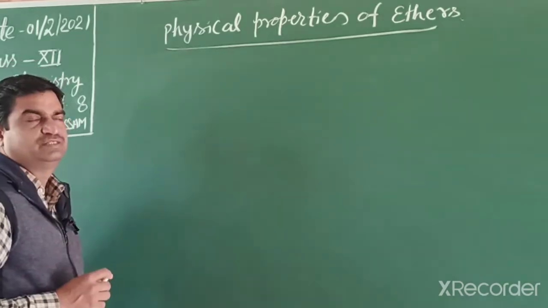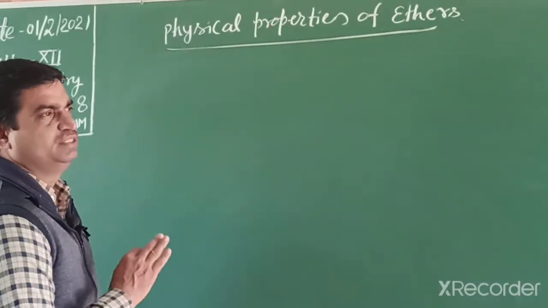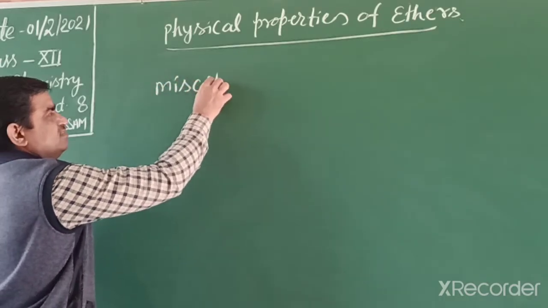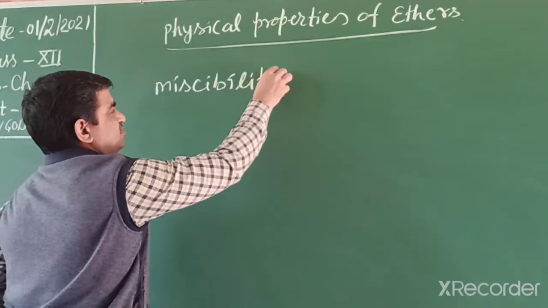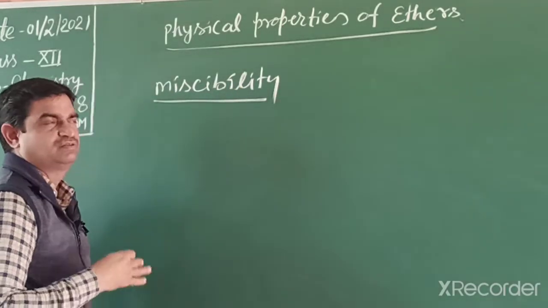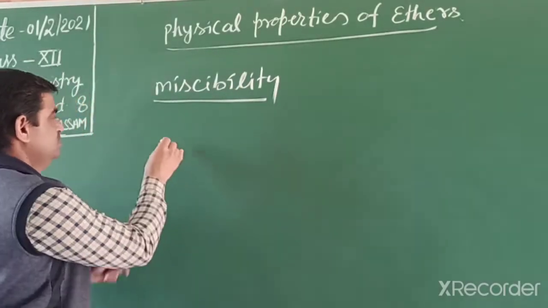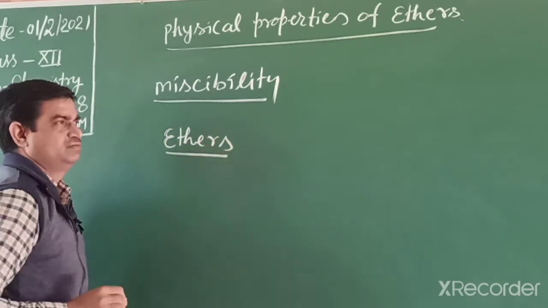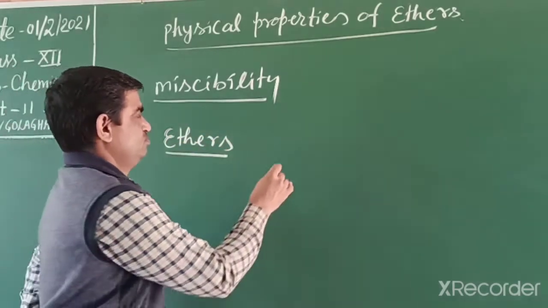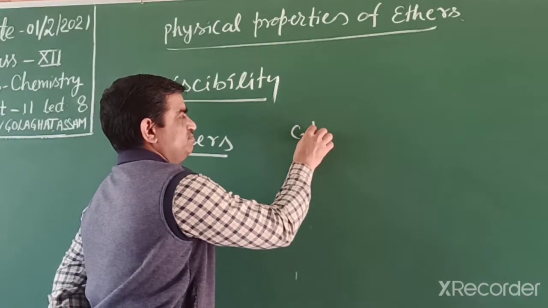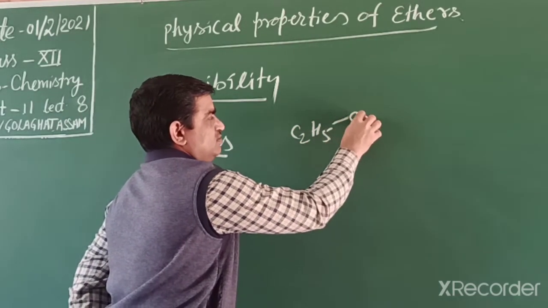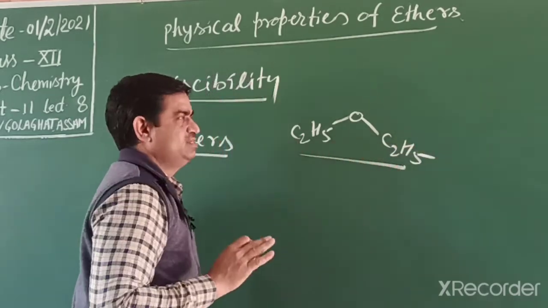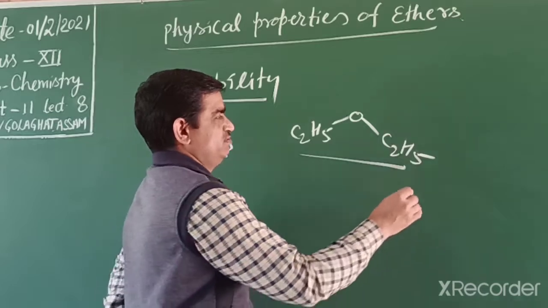Now students, we discuss miscibility of ether in water. Miscibility means like solubility, because the lower members of ethers are in liquid state. The miscibility of ethoxyethane in water is similar to butan-1-ol.